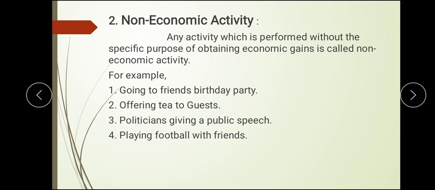We have also seen non-economic activity. Non-economic activity means where economic benefit or the purpose of obtaining economic gains is not there. It is just for the sake of social welfare. So that comes under non-economic activity. Like you go to your friend's birthday party, you offer tea to the guests, politicians give speeches, you play football or cricket with your friends. There is no money involved. You just go with your own satisfaction or social service.